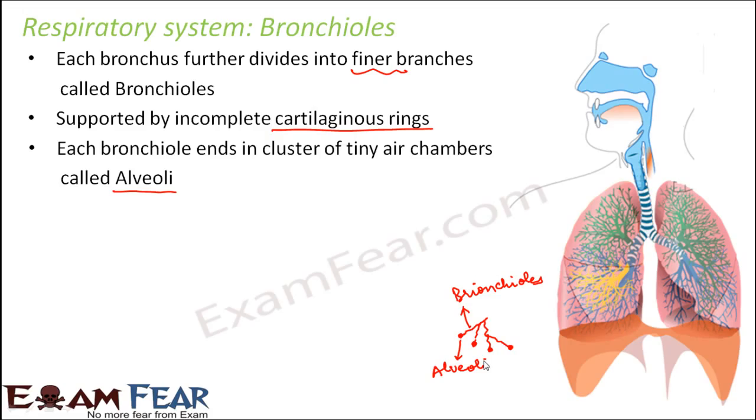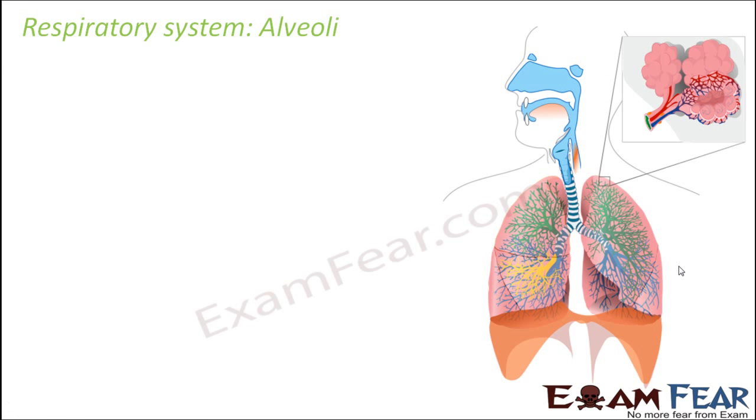So we are going to talk about alveoli in detail because they are the main site for gaseous exchange. They are the places where exchange of oxygen and carbon dioxide actually takes place. Because till now what was happening? Till now oxygen is only getting conducted. You took in the air and it is getting passed from one organ to another. That's all that is happening. There is no exchange which has actually taken place till now. But now the exchange will take place here at the alveoli.